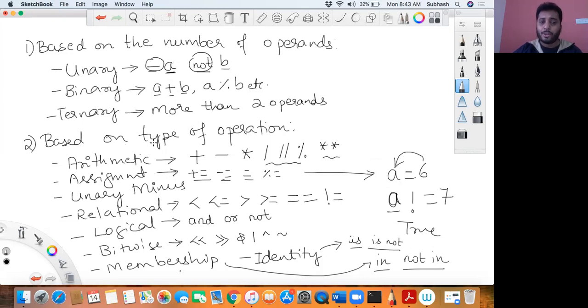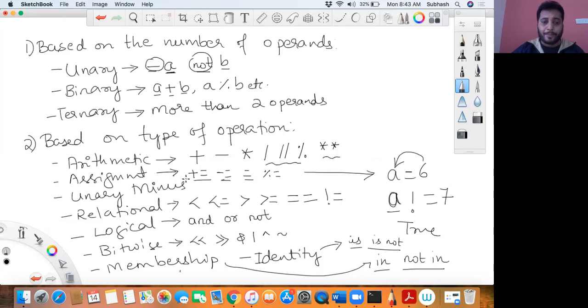Then based on the type of operation that you perform, you can classify your operators into arithmetic, assignment, unary minus, relational operator, logical operator, bitwise operator, and membership operators. Arithmetic operators: addition, subtraction, multiplication, division, which will give you your quotient. Then you have your truncated division, which will truncate the fractional part. I'll explain more in some time. Then you have the modulo operator, which will give you your remainder, and the exponent operator.